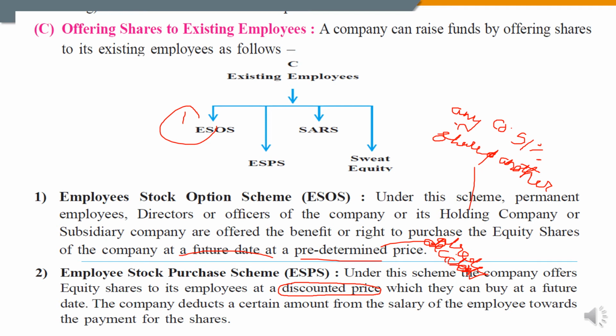It means the employee can buy these shares, which have a face value of 10, at rupees 8. It is a discounted price of the equity share. So the company deducts a certain amount from the salary of the employee towards the payment of the share. Since it is issued at the discounted price, the company deducts some amount out of the salary for the payment of these discounted shares.